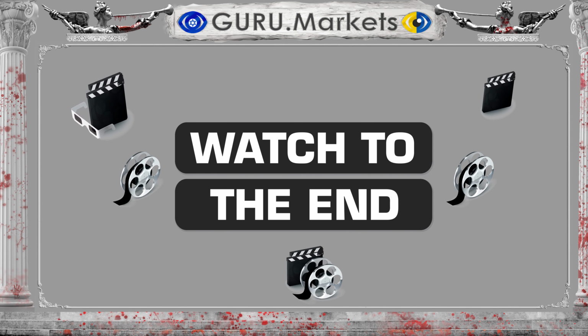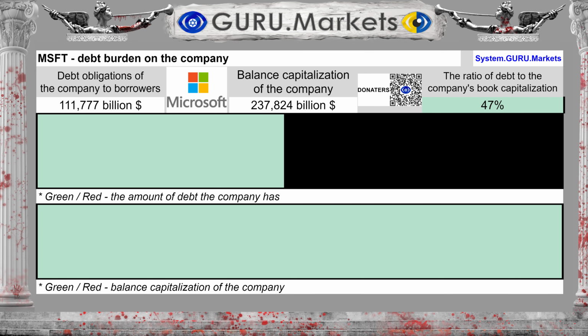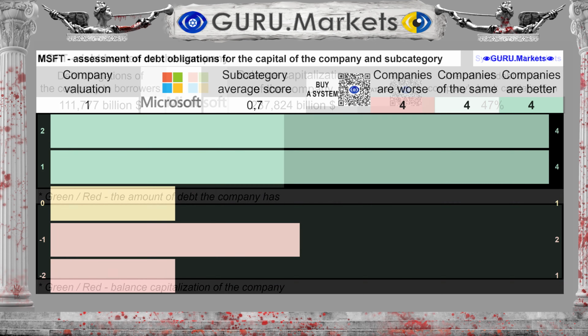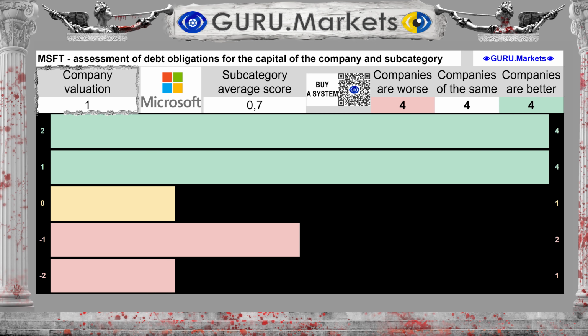Please review the progress of the analysis in full. The analyzed organization's financial liabilities amount to $111.777 billion. Debt-to-book capitalization accounts for 47% of capital. Score for the company's financial obligations: Good, 1 point.